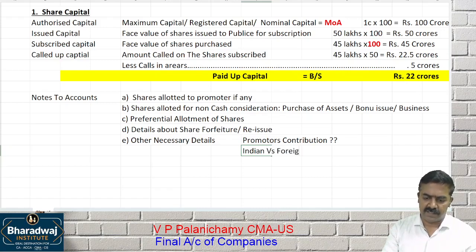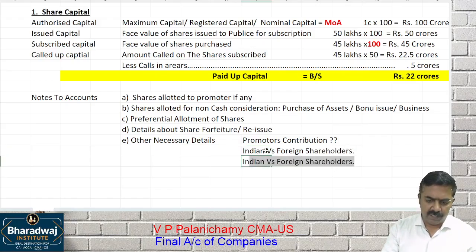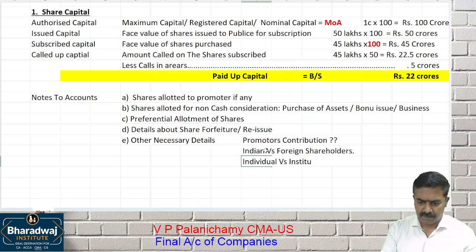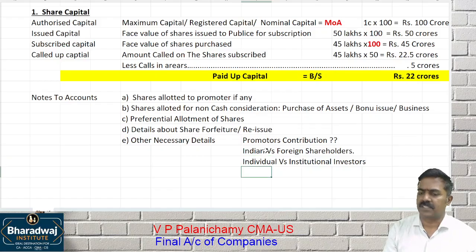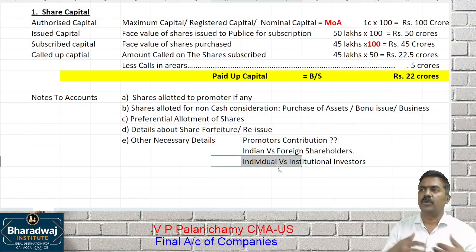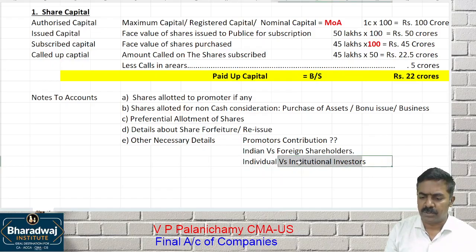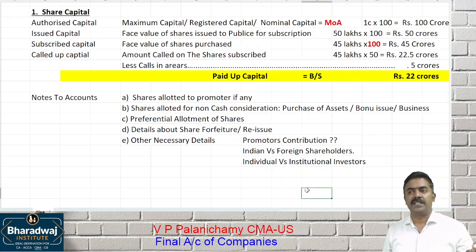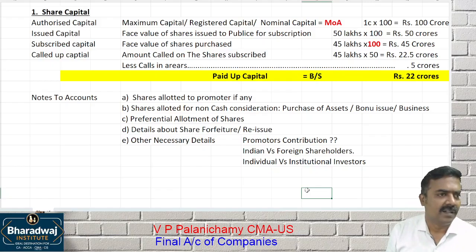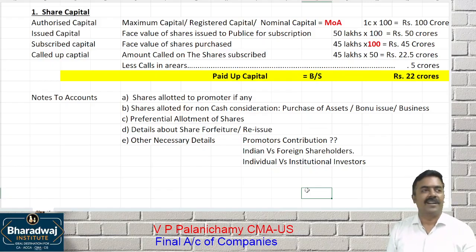Then you have to give details about Indian versus foreign investors. You have to give individual versus institutional investors. What do you mean by individual versus institutional investors? Individual means you and me holding shares in a company. Institutional investors: LIC purchases shares of, let us assume, Reliance Industries. Will that be called an individual investor or institutional investor? And that detail should be given. If I purchase shares of Reliance, that is an individual investor, and that detail should be given.